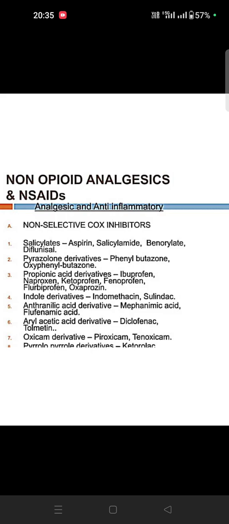Then indole derivatives means indomethacin. Then anthranilic acid derivatives means mefenamic acid and flufenamic acid. Aryl acetic acid derivative means diclofenac. Oxicam derivatives means tenoxicam and piroxicam.